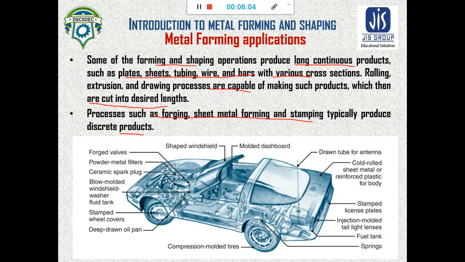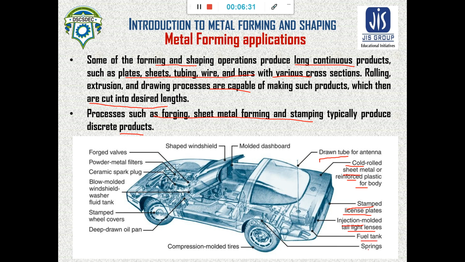From this picture we can see that in this automobile, the body is cold rolled sheet metal or reinforced plastic. License plates are stamped. Tail lights are injection molded.